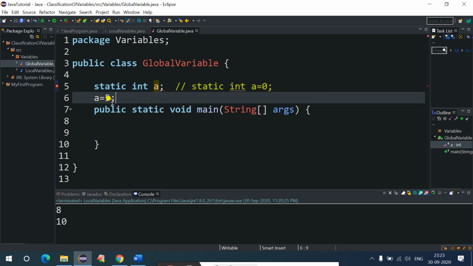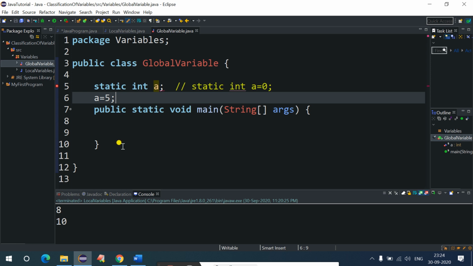If you try to say a equals 5, then you will get a compile time error, and the reason is a global variable cannot be reinitialized or updated or modified. If you do it, it will throw a compile time error. This can be done, which we will see in a coming lecture. It can be done using the constructor or blocks concept. So for now you can just understand it: a global variable cannot be reinitialized.